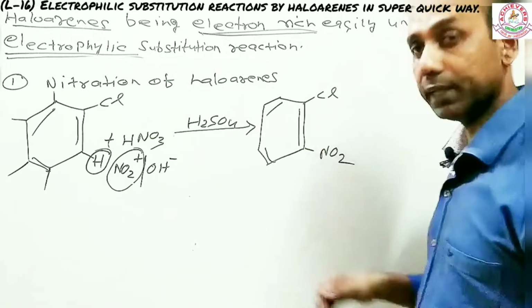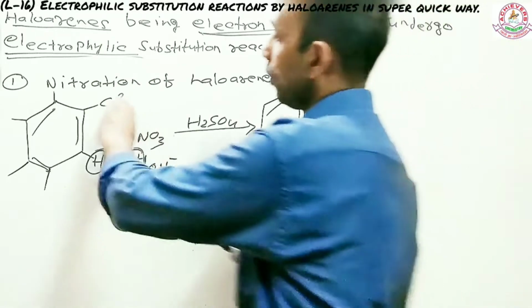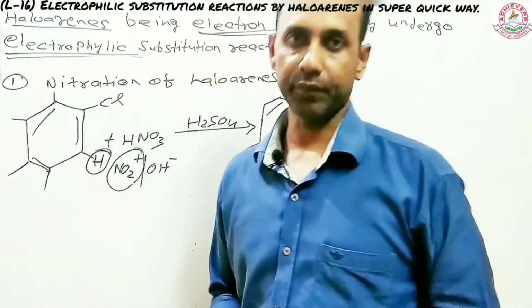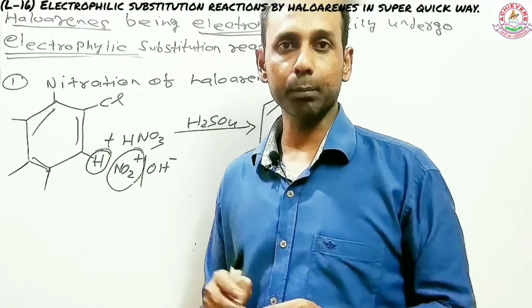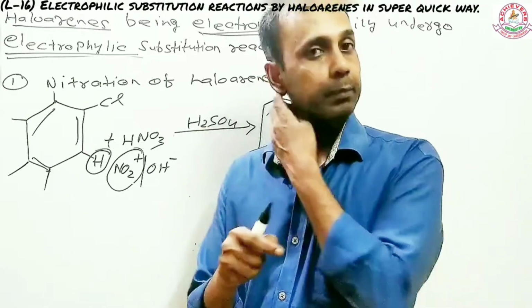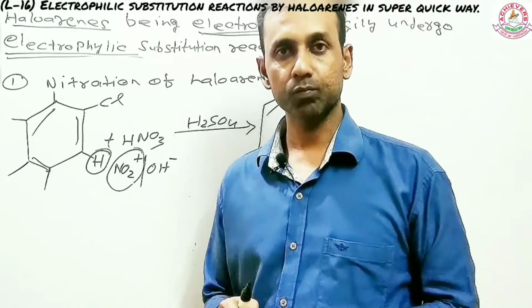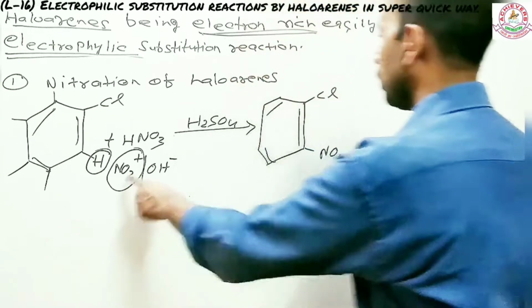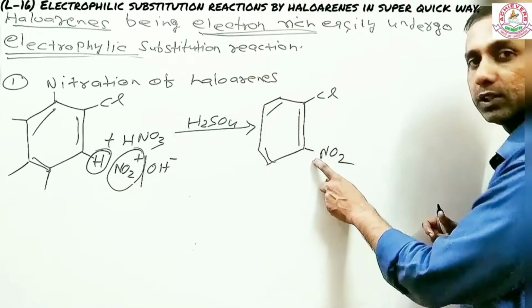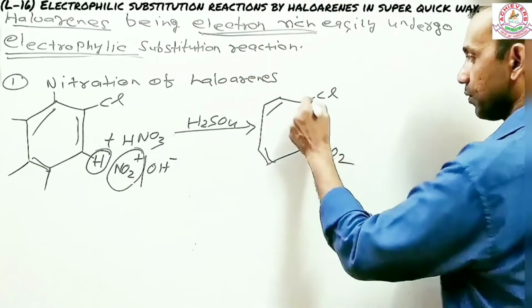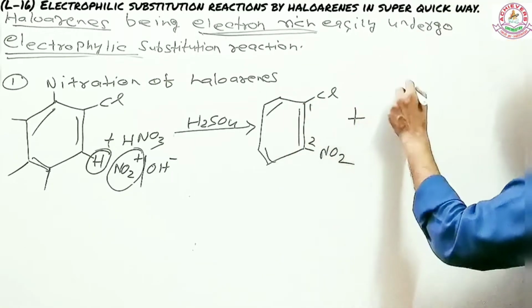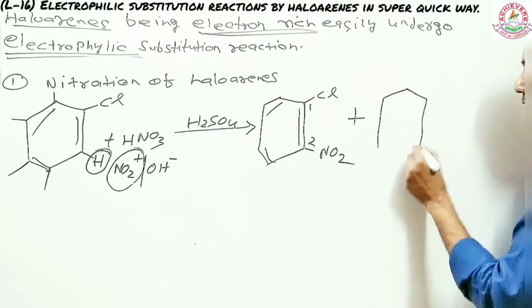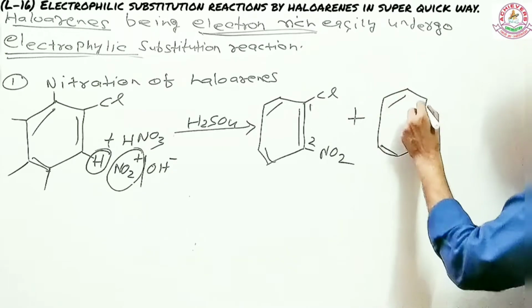But another thing which is very important: if you remember, all the haloarenes exhibit plus R effect. So during the resonance development, they bear negative charge on the ortho and para positions. Therefore, the nitration will not only take place on the ortho position, which is first and second, it will also take place on the first and fourth.